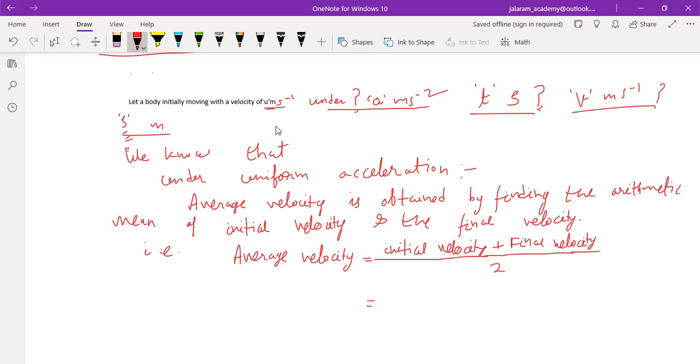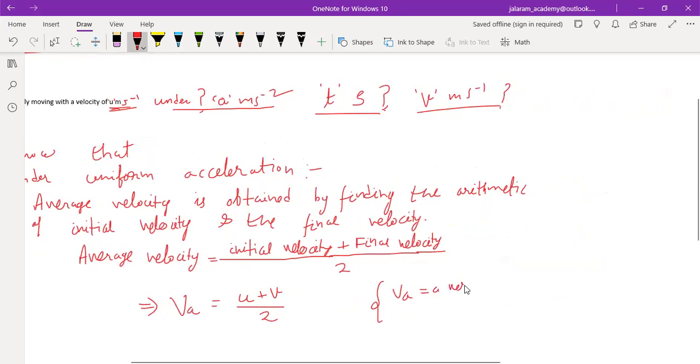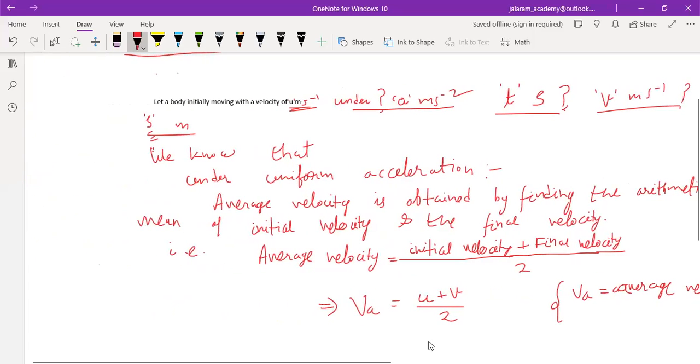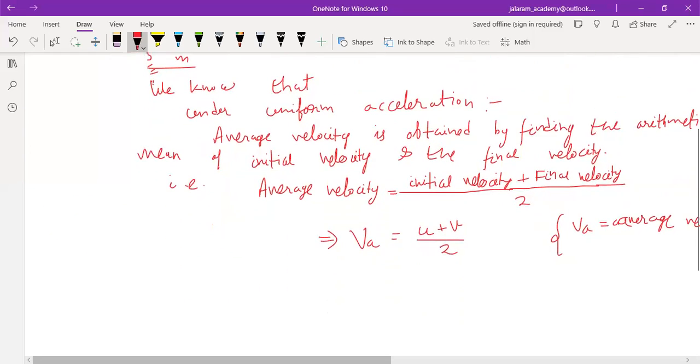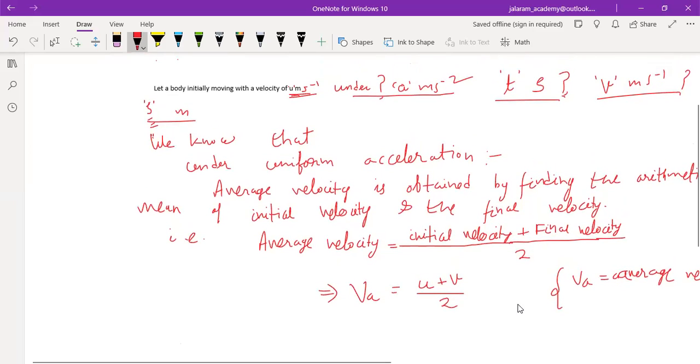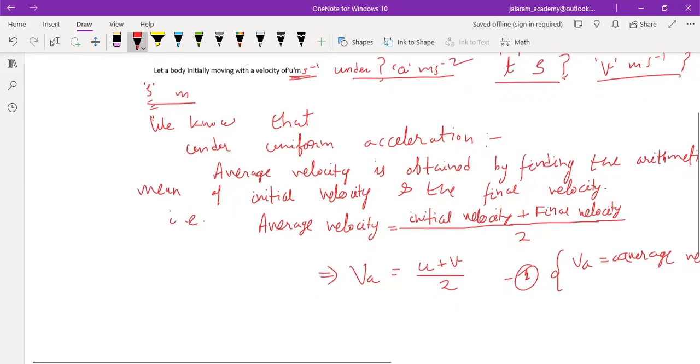Now we have assumed that the initial velocity is u meter per second and the final velocity is v meter per second. So the average velocity, if we denote it by VA, where VA means average velocity. Now we know one more definition for average velocity. So we have to use that also. Write it as equation number 1.